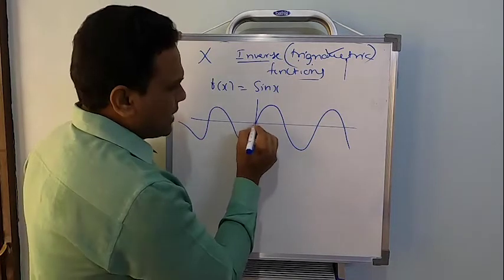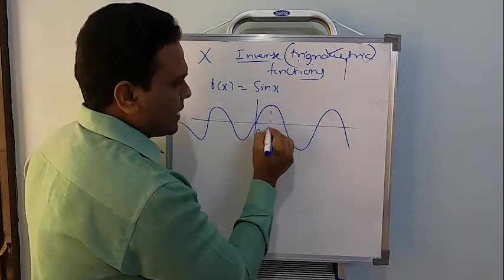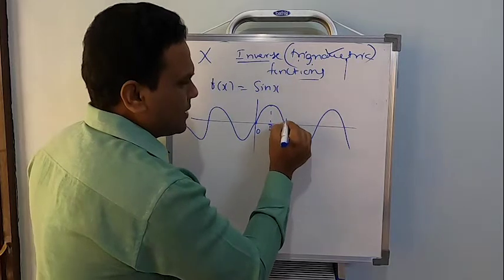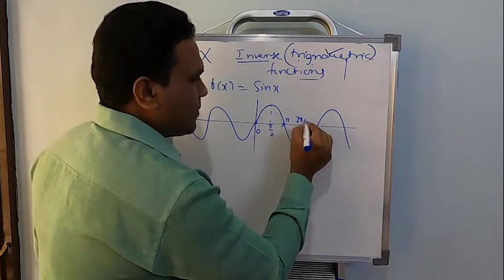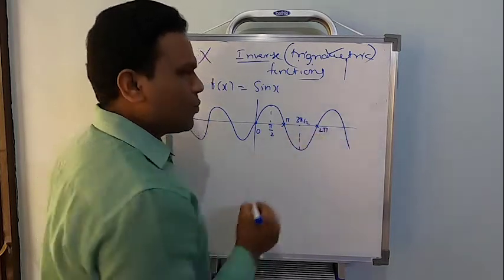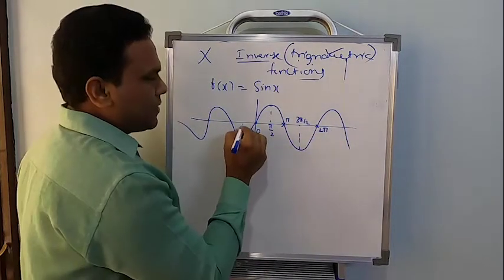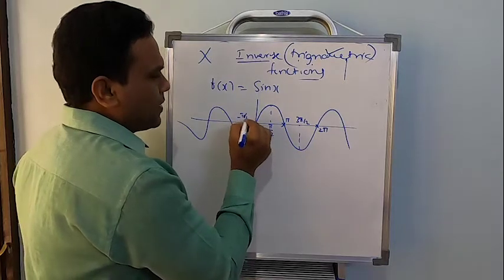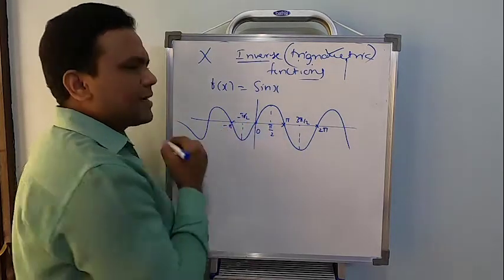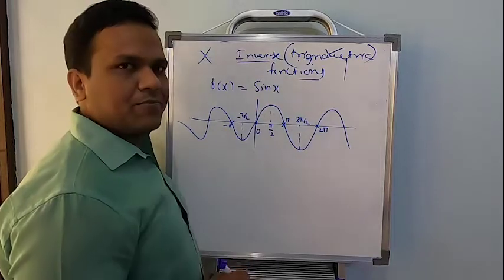Here the angle will be 0, this angle will be pi by 2 and this will be pi, correct? And next here it is 3 pi by 2 and this will be 2 pi, fine. And if I come to the left side, this will be minus pi by 2 and this will be minus pi, and it continues. This is the graph of sin x.